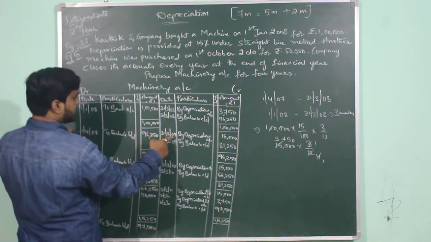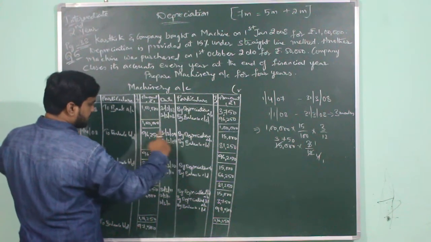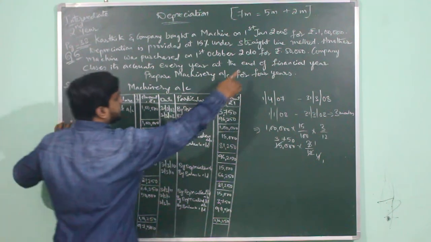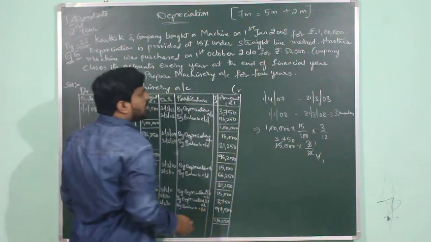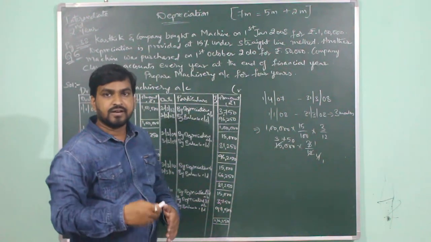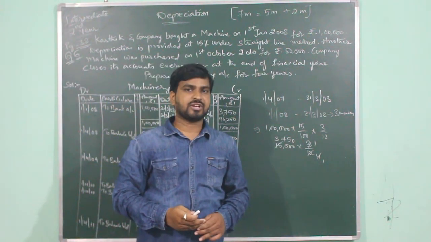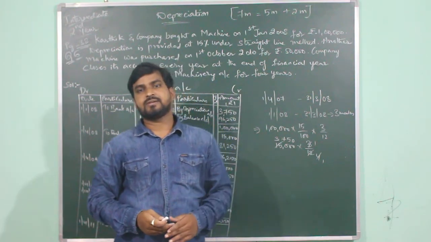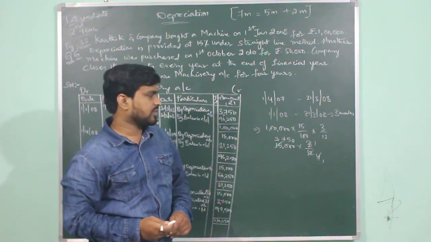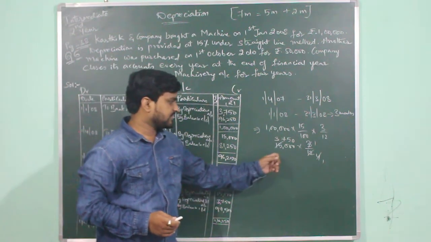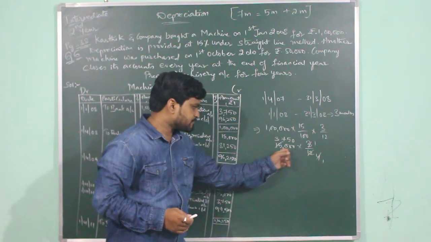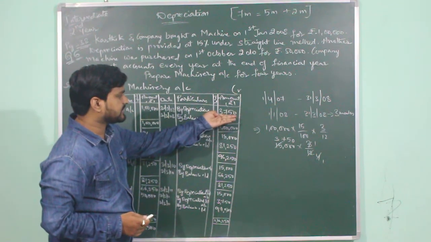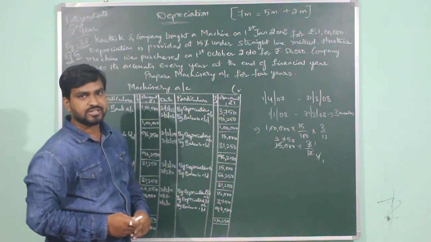So at the end of the second year, again you are required to provide depreciation. But this time, as we are following the straight line method, what do you mean by straight line method? Whatever is the annual depreciation amount at the end of the first year, the same amount will be written as depreciation in the second and subsequent years. So what was the annual amount of depreciation for 1 full year? 15,000. But here we have taken it as only 3,750 because we have used the machinery in the first year